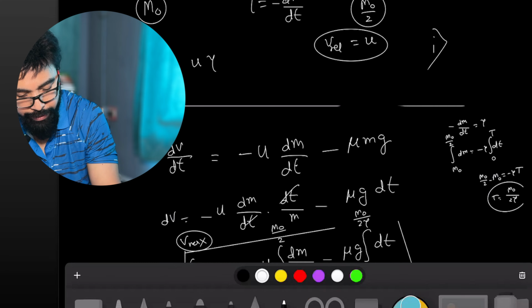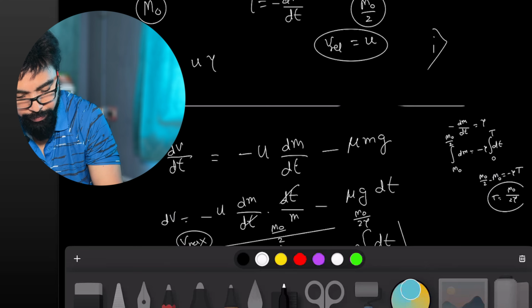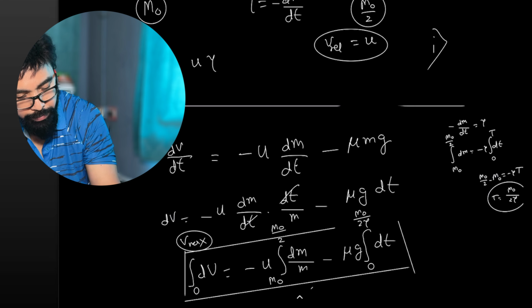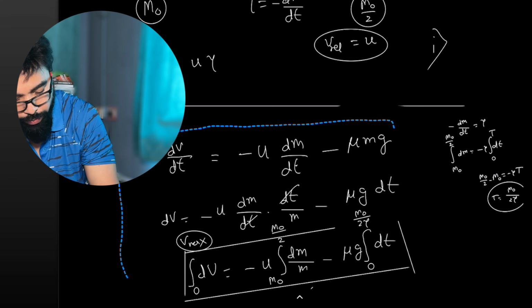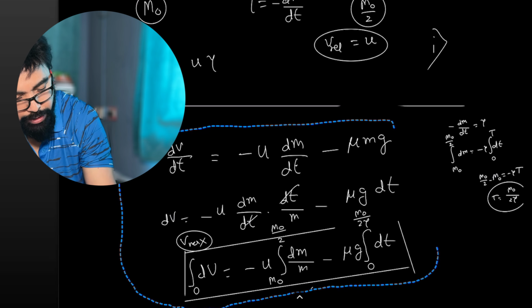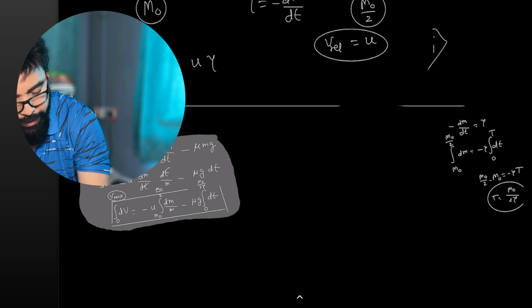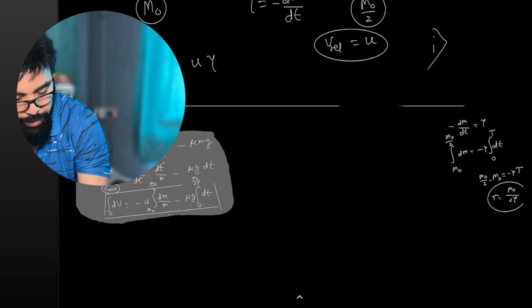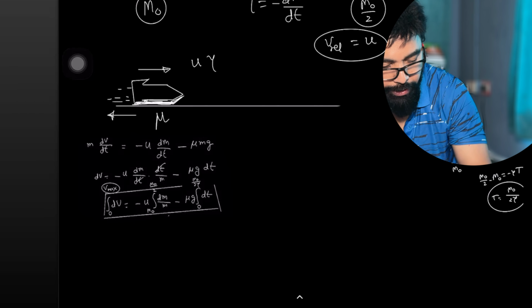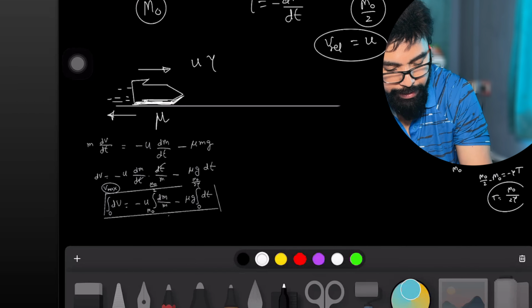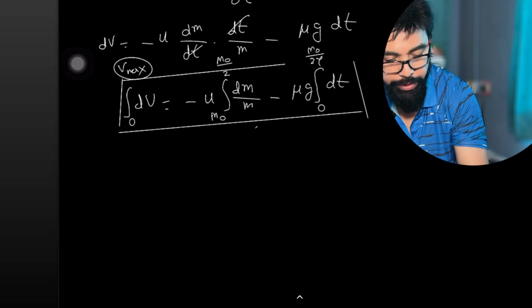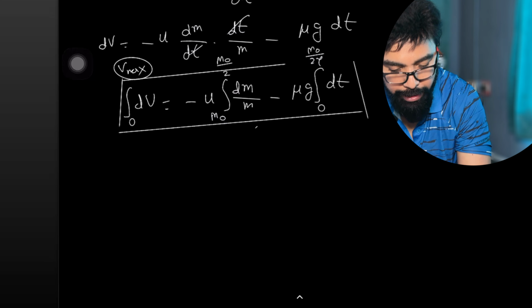Now, you put the data. So if I put the data, what am I going to get? Let us solve this equation. To solve this equation, again, I don't have space. So what I am going to do, I'll just minimize this equation. Obviously, I can change the page, but I'm not doing that. Otherwise, for you to understand, it will be a little bit difficult. If everything stays on the same screen, it is a little bit more understandable.